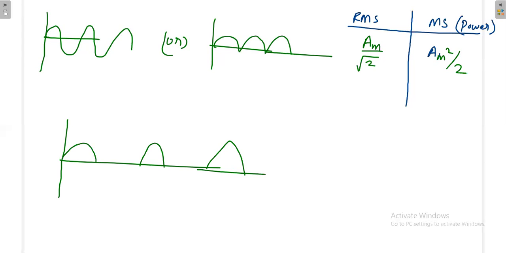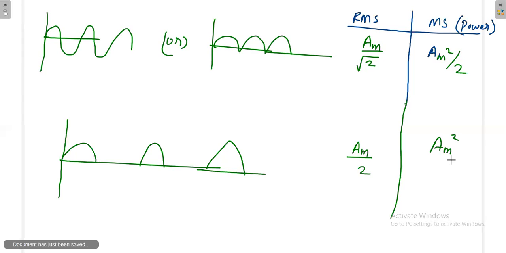And in this case, what will be the answer? What answer we got? We got AM divided by 2. Now we may not have any relationship here, but once if you square this, then you will have AM square divided by 4. Now you have some relationship here.